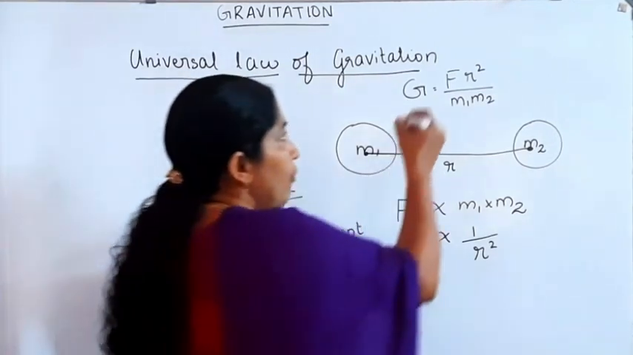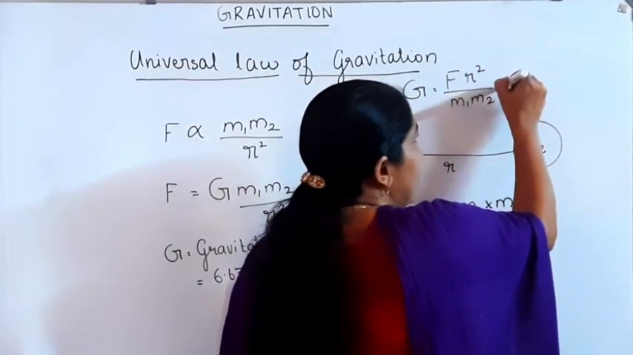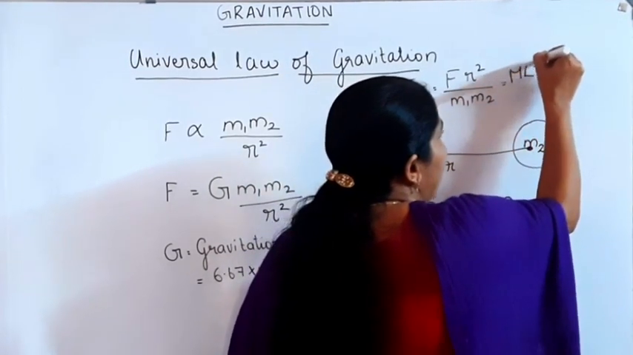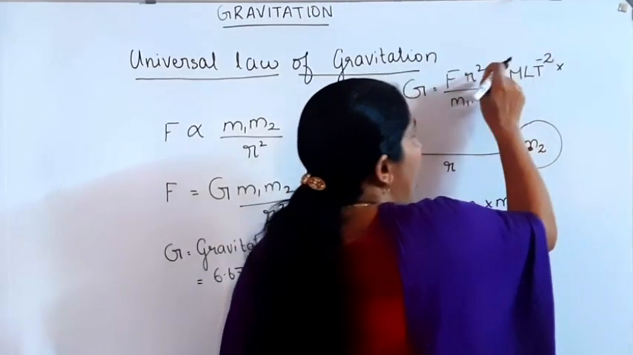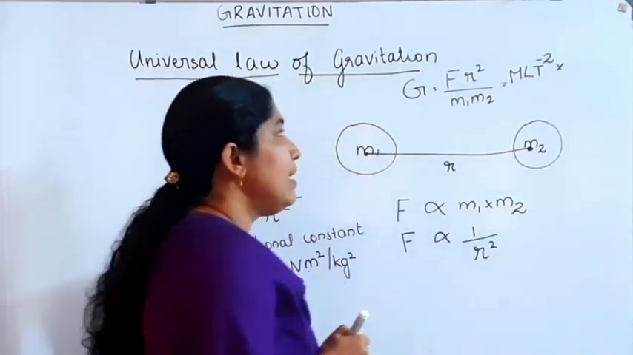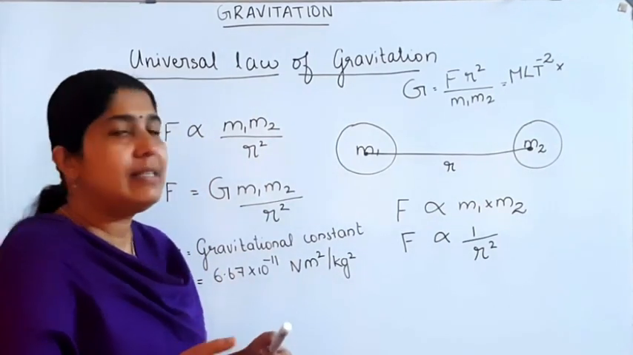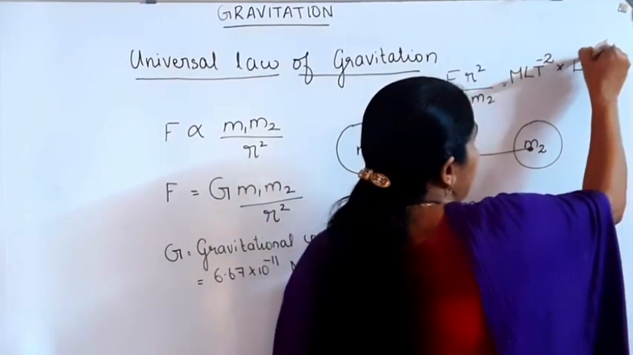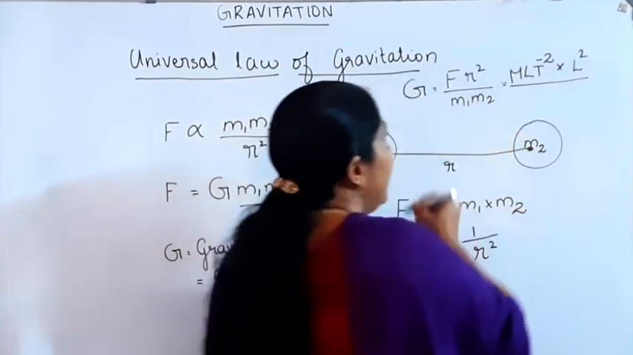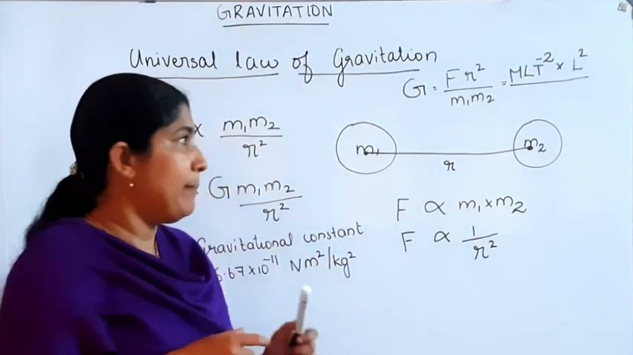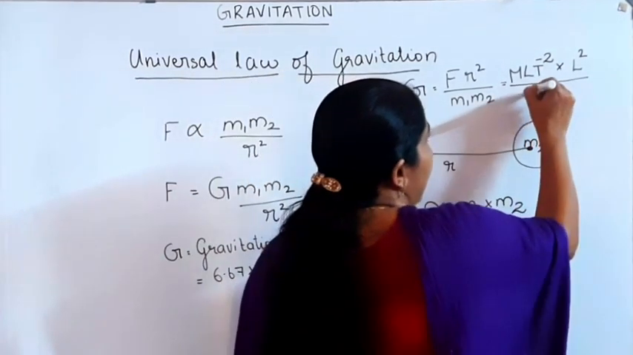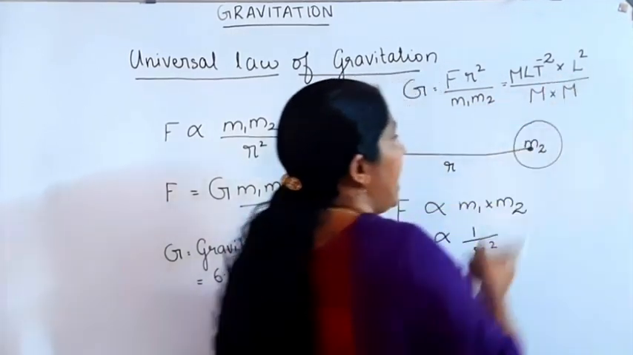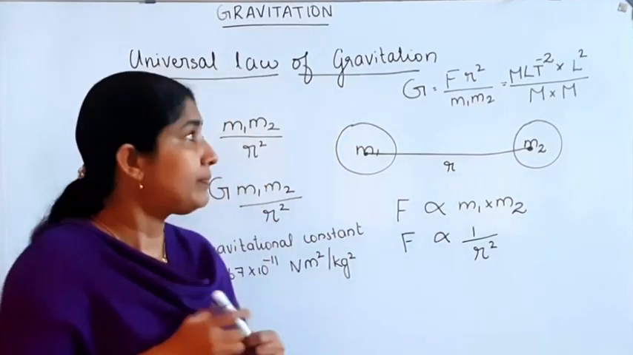Then what about the dimension of force? Dimension of force is equal to MLT raised to minus 2, into r square. r is the distance, so the dimension of distance is equal to L. Then r square is L square, divided by the dimension of mass, capital M, into M. m1 is equal to capital M, m2 is also equal to capital M.